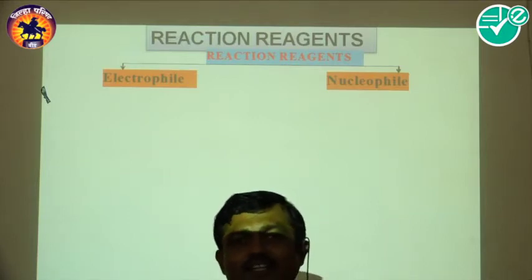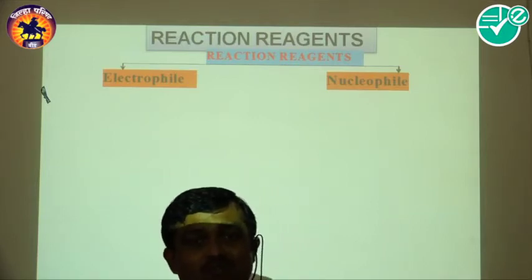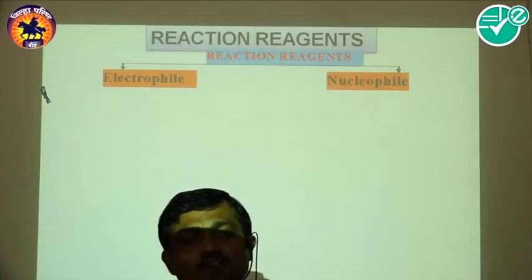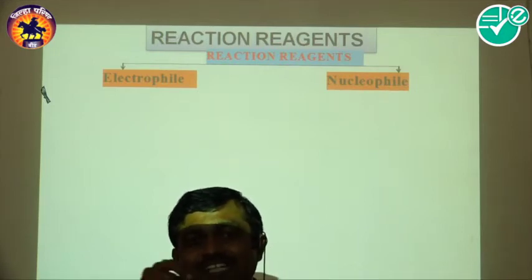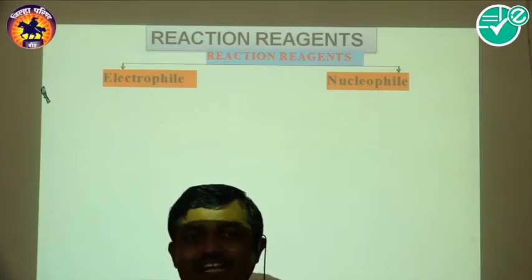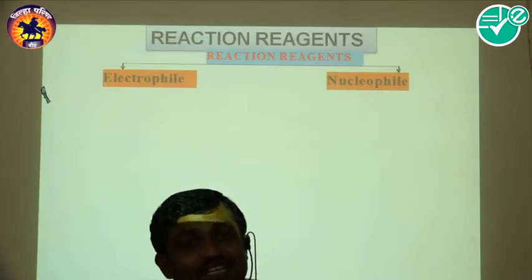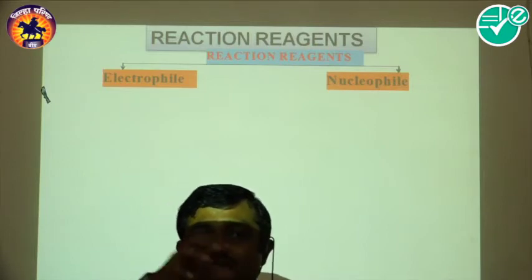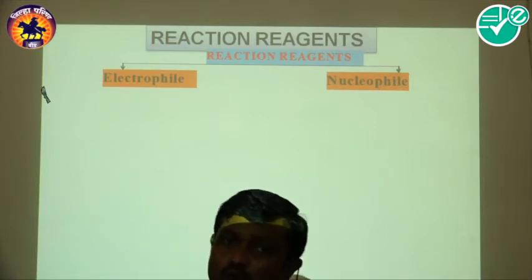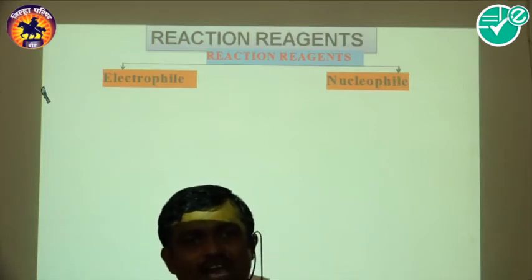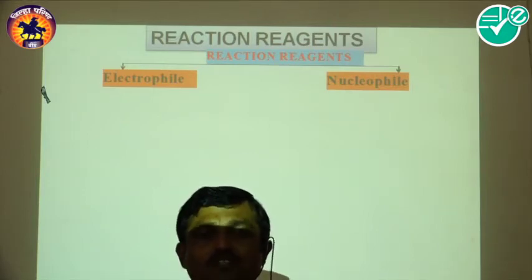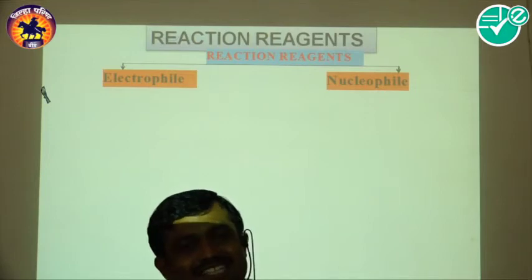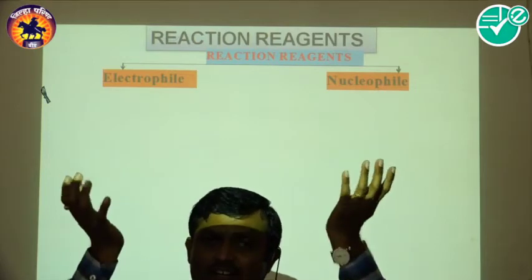Now look at the nucleophile. Nucleus, we know, is the positively charged part, and phile means attraction. So a nucleophile is a species having attraction towards positive charge. It already has excess electrons, so it is electron rich.